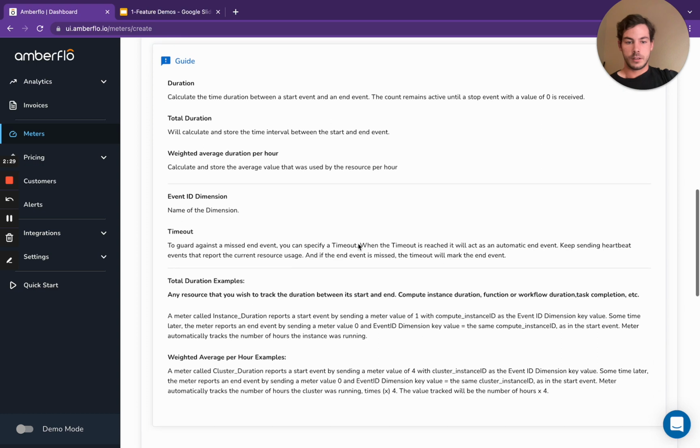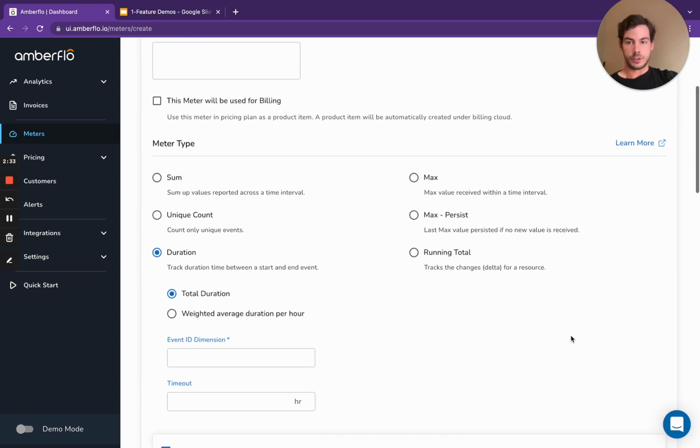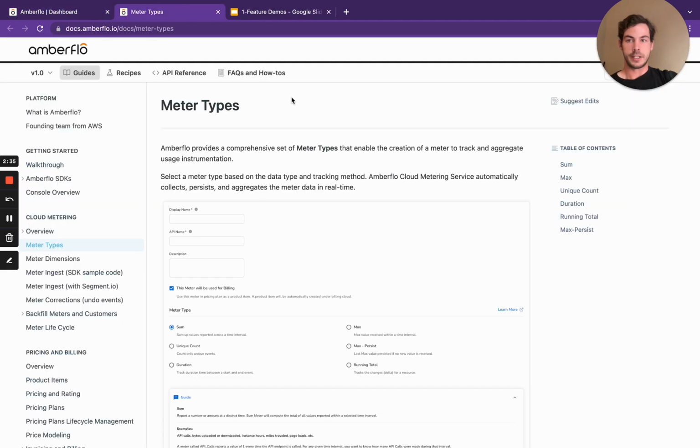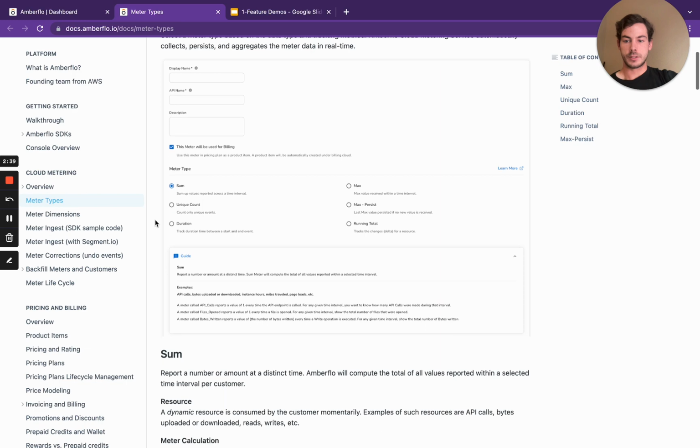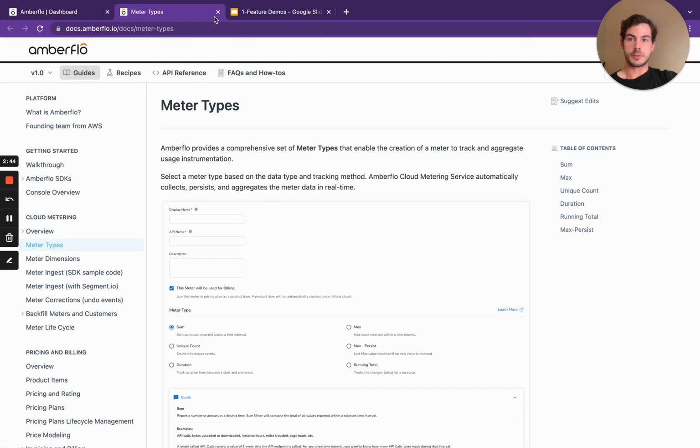If you have any more questions, or if you still aren't sure which meter type, you can always navigate out with the Learn More button. We have a section in the docs with screenshots and even richer explanations of the meter types. And if there are still questions, you're always welcome to reach out to Amberflo support, either from Intercom, the Slack channel, or directly via email, and we'll be happy to walk through your use case and help you out with your dimensions.